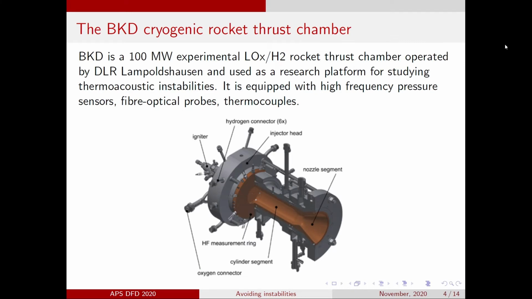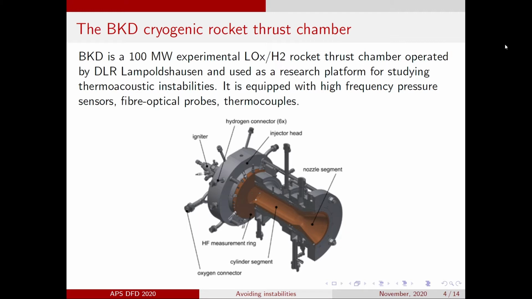In this study, we use experimental data from the BKD combustor operated by the German Aerospace Center. BKD is a cryogenic rocket thrust chamber whose thermal power output at maximum chamber pressure is comparable to the power consumption of a small town. Operating conditions are representative of European industrial liquid oxygen hydrogen engines such as Vulcain or Vinci.